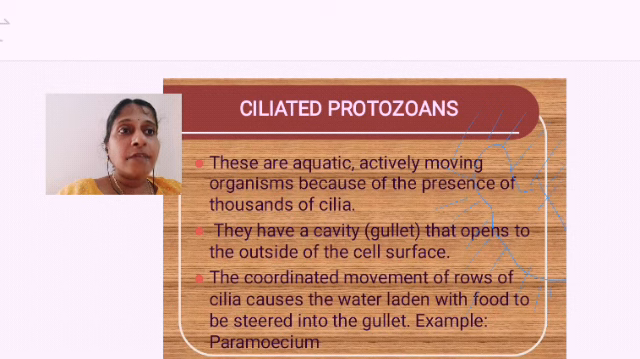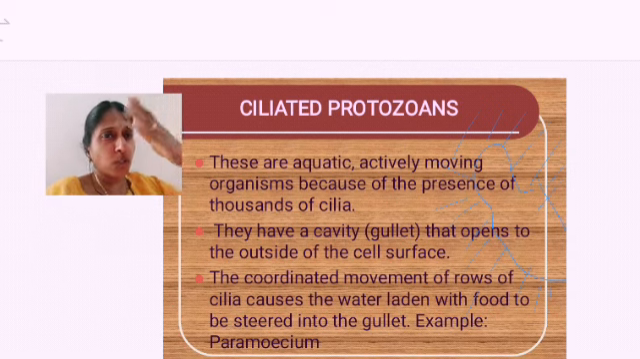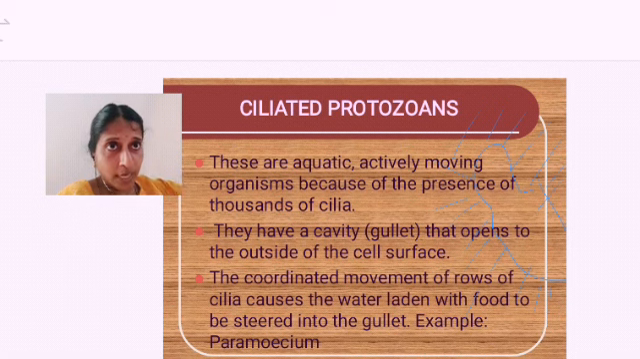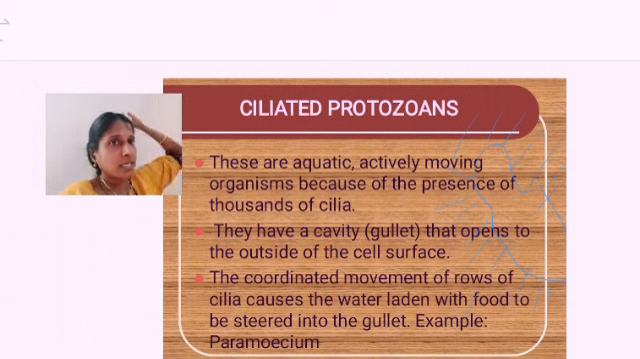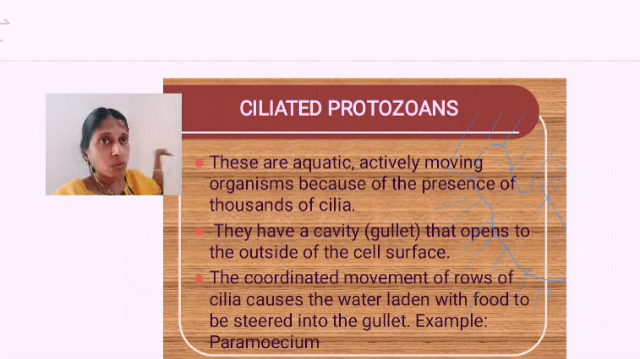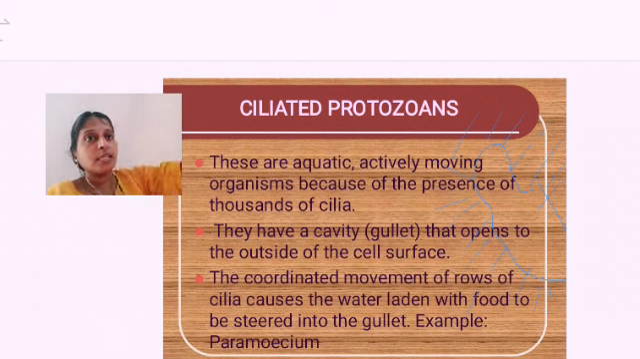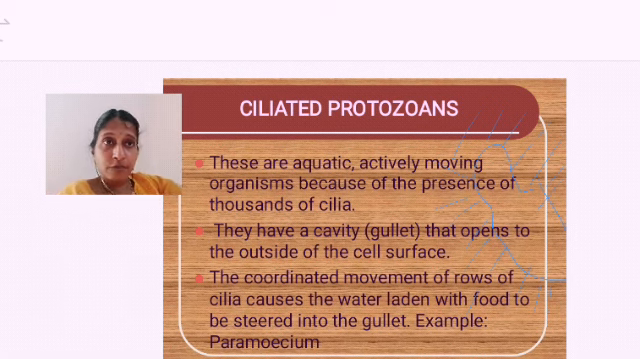They have a cavity that opens outside of the cell surface. What do we call it? We call it the gullet, which is opening outside the cell surface. And the cilia, all the cilia will be moving towards one direction. For example, if the paramecium wants to move front, all the cilia will be moving towards back. Now if it wants to move back, all the cilia will be beating towards the front. Now this organism will be moving back.